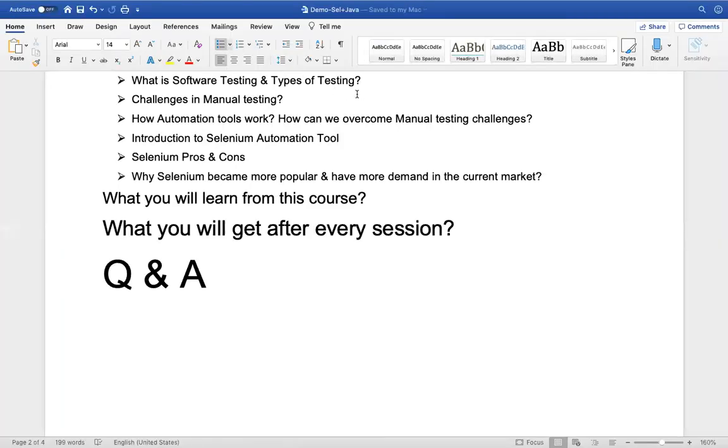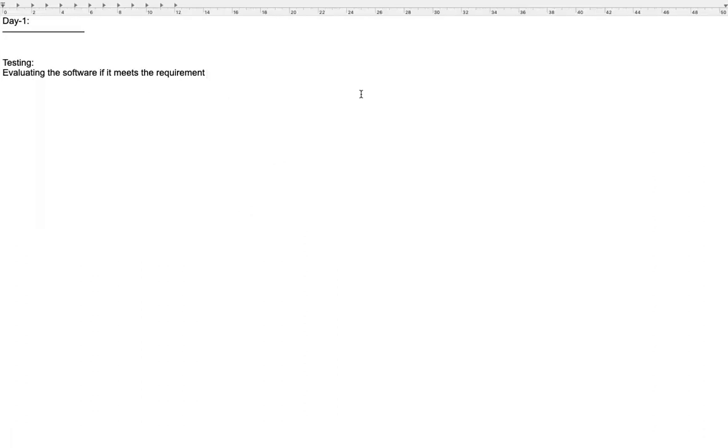Coming to the types of testing, we have two types: manual testing and automation testing. Manual testing is what a human can perform on the system, and we call that manual testing. Automation testing is mimicking the human actions to test the software. So these are the two types of testing we have.